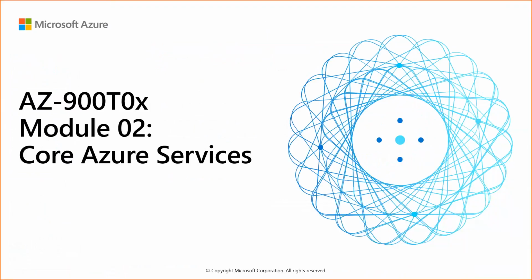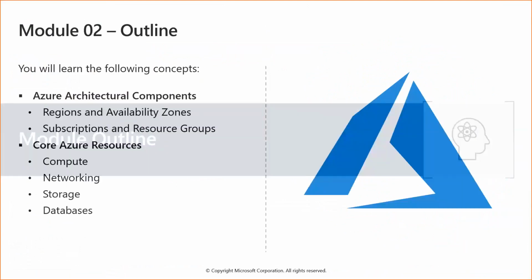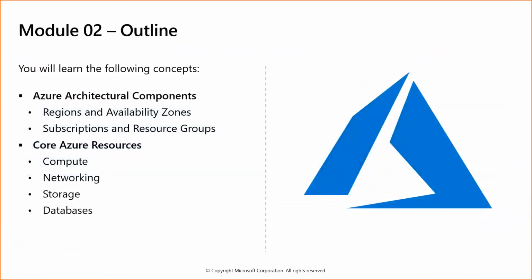So today's topic will be mostly on core Azure services, like I showed you on the screen, right? The dashboard. So all those services we will cover. So what comes under module two? Azure architectural components like regions and availability zones, subscriptions and resource groups.